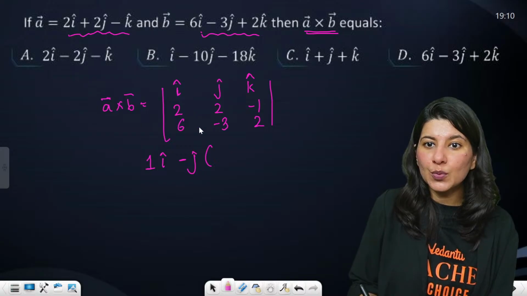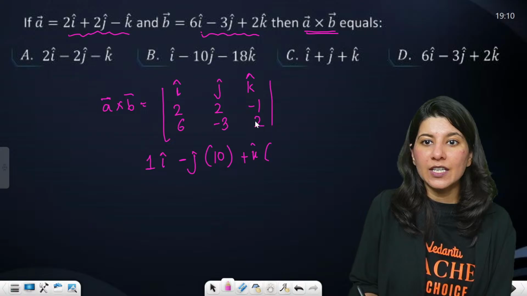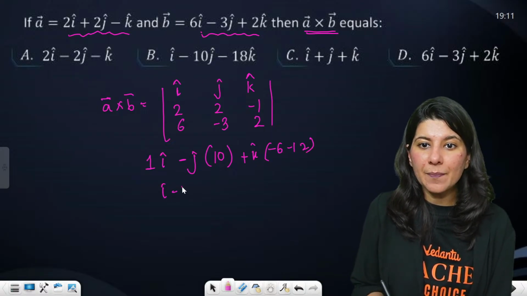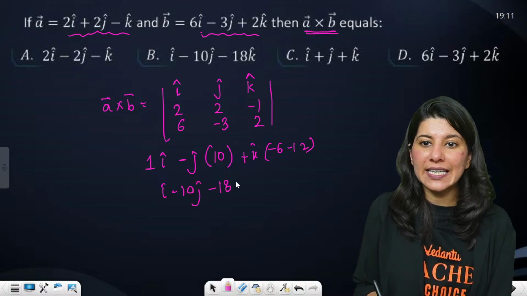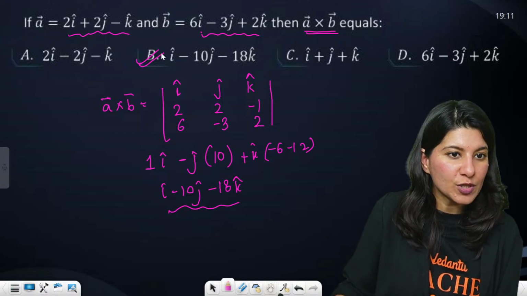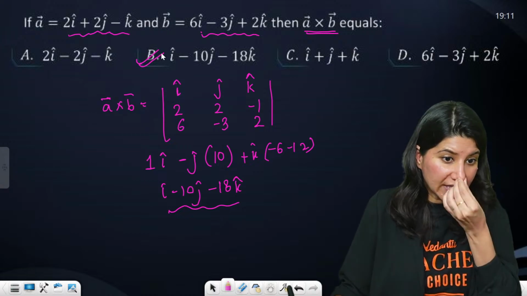Then you have 2 2s are 4 plus 6, 10, plus K cap. You'll have minus 6 minus 12. So this is I cap minus 10 J cap minus 18 K cap. Can you see that this actually matches option B? Yes, Gina, absolutely right.